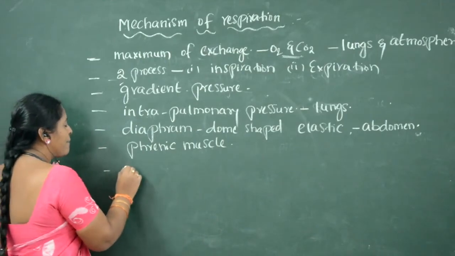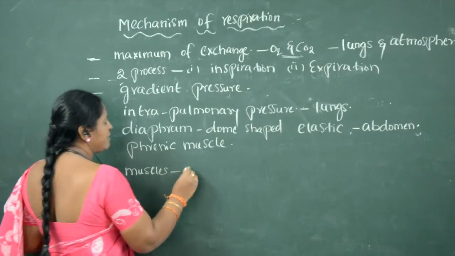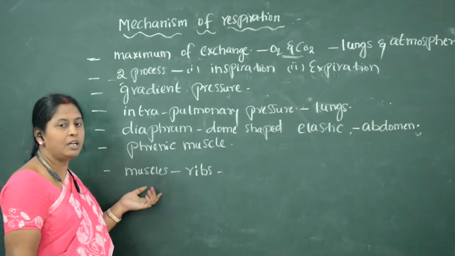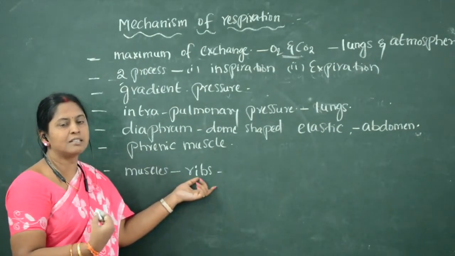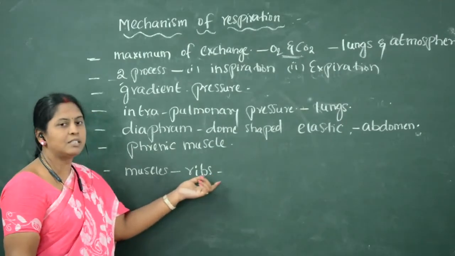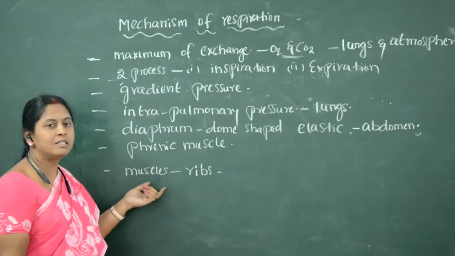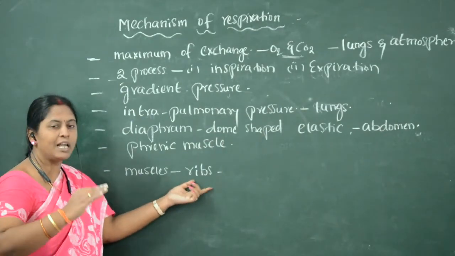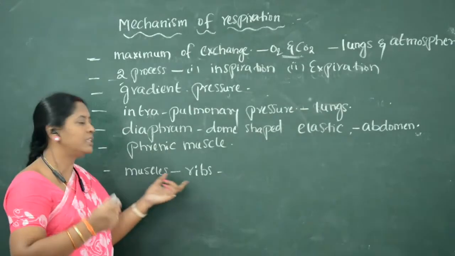Another one is the muscles present between the ribs. Already I have said, children, that the thoracic cavity is covered on the lateral sides by ribs. Between these ribs, 12 pairs of ribs are present, and between these ribs, muscles are present. What are the muscles present between the ribs? Each and every rib has a little bit of space, and that space is covered with muscles.